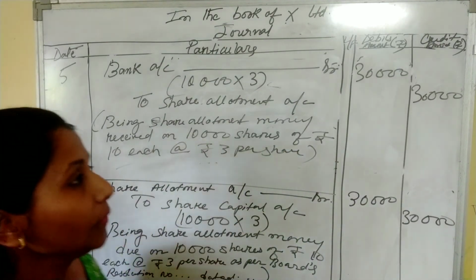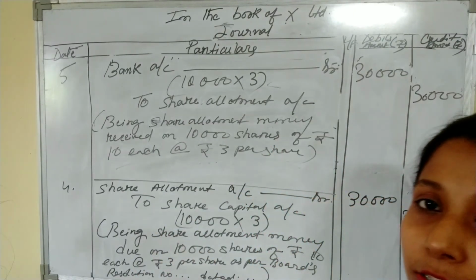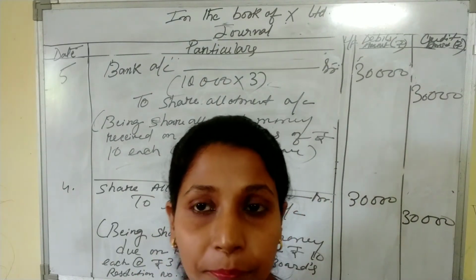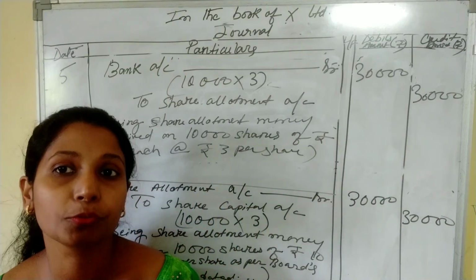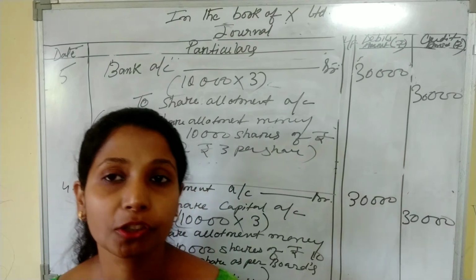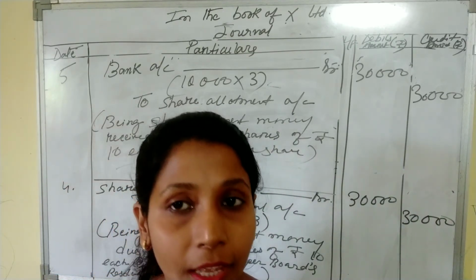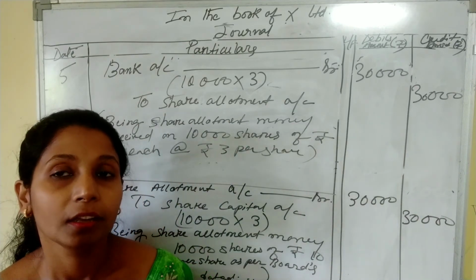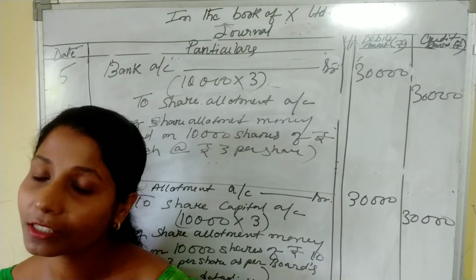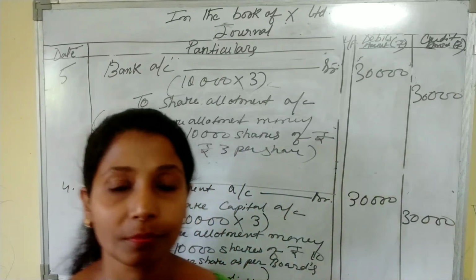So we have seen here the five journal entries. In our first journal entry, the company has received application money, and the application money was excess, oversubscribed. Then in the next journal entry, the company has rejected and refunded back the excess application money.